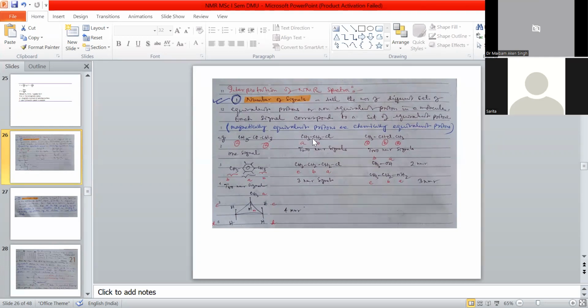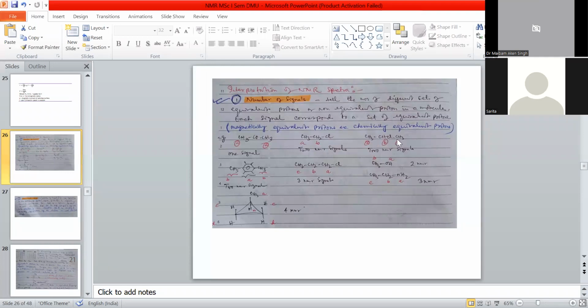So the environments of CH3 and CH2 are different, and we mark the protons A and B. If this is A, this will be B.